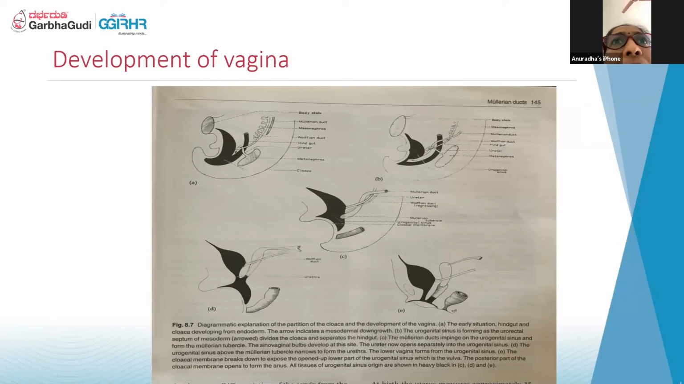So this is the diagram which I got from the Jeffcott gynecology book. This is the part of the cloaca, that is the hindgut. This is what is called the rectal septum, which differentiates the hindgut from the urogenital system, and the forward one becomes the bladder. In the lower part, the Mullerian duct comes and attaches, and then it becomes the lower part of the vagina. So this and this get attached. This becomes the vagina, and this part becomes kinked and becomes the urethra and the bladder.